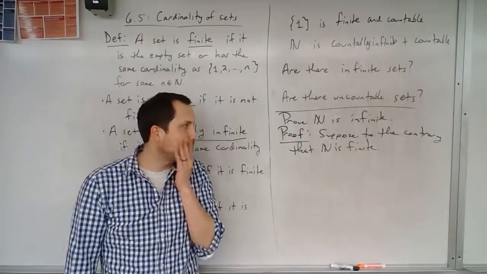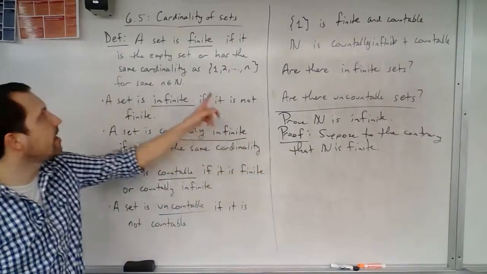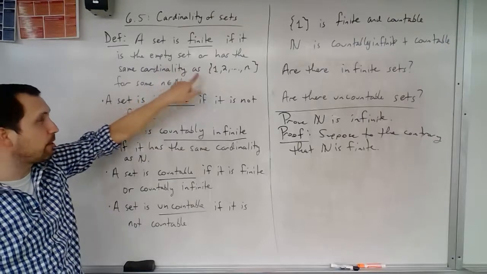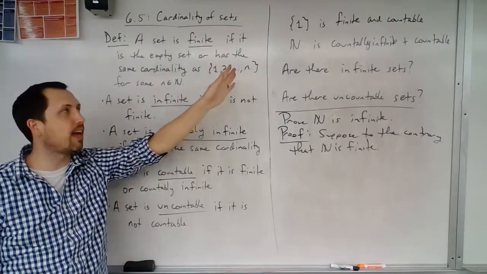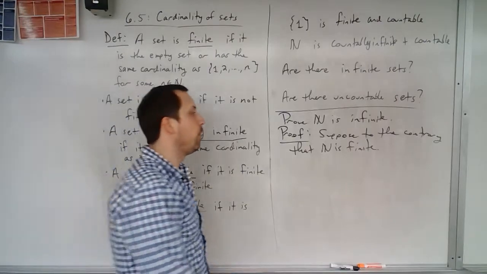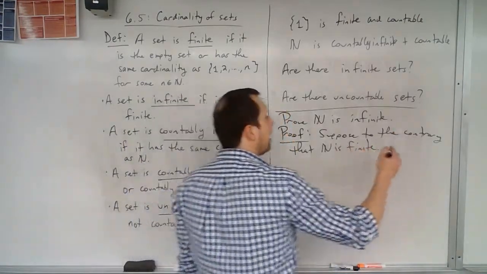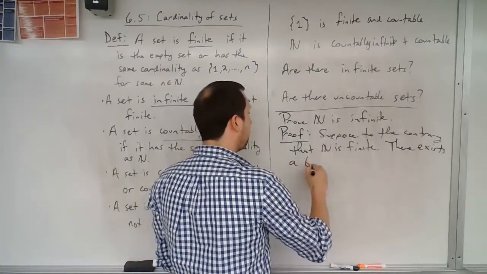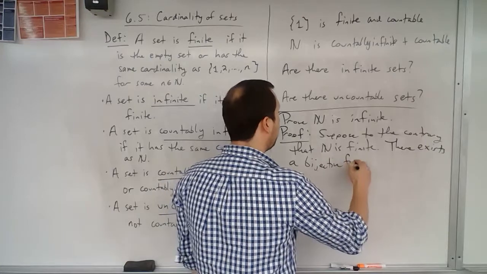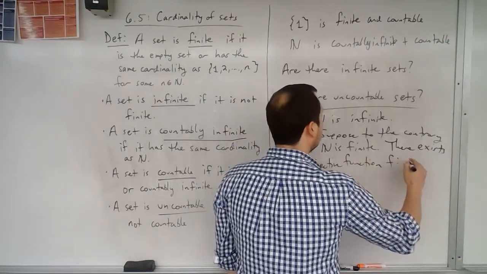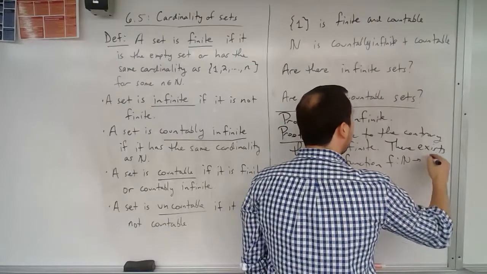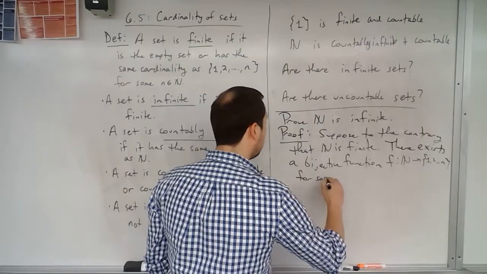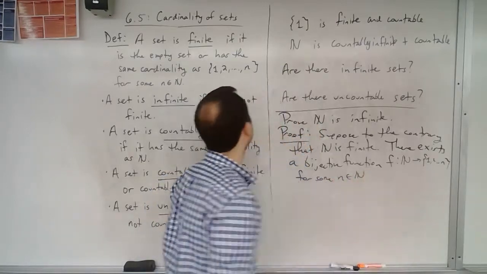So let's suppose that it's finite. What that means then, if it is finite, is that it's either the empty set, which we know clearly is not the case, or it has the same cardinality as some set from 1 up to n. So suppose n is finite, then there exists a bijective function f that's going to map the natural numbers into the set 1, 2, up to n for some n in the natural numbers.